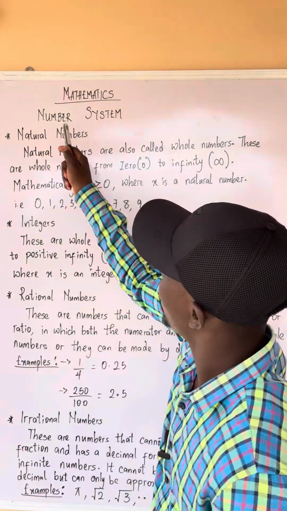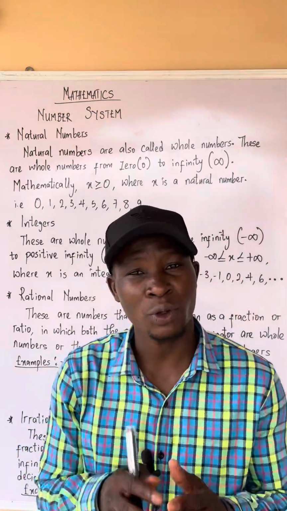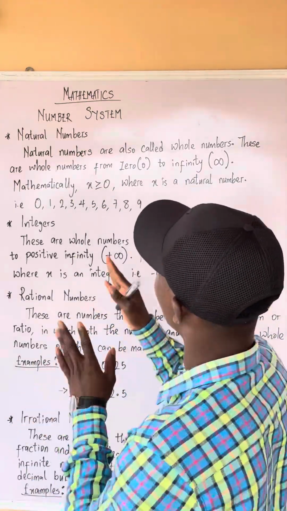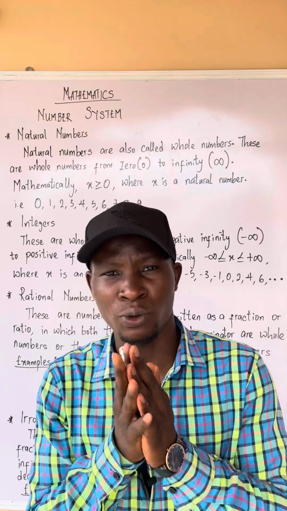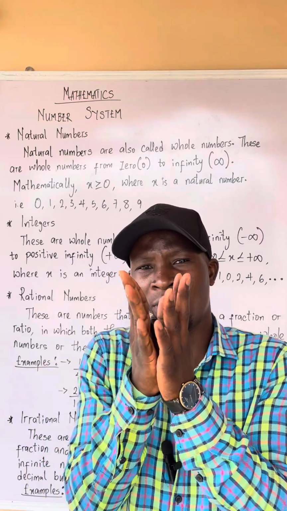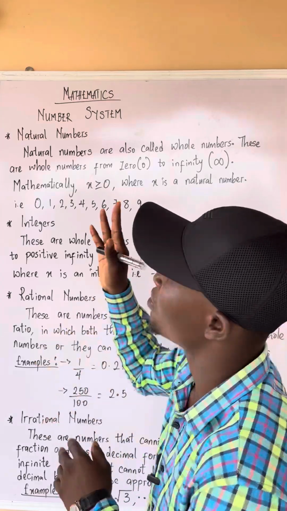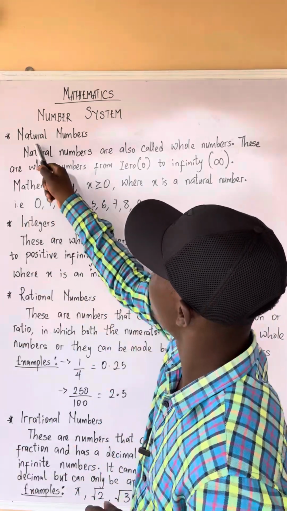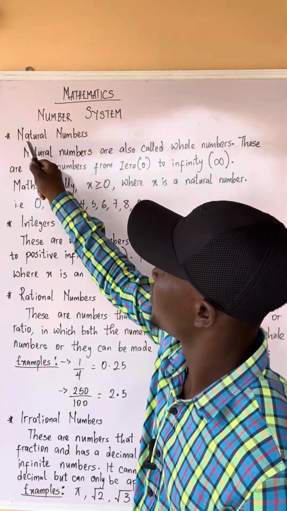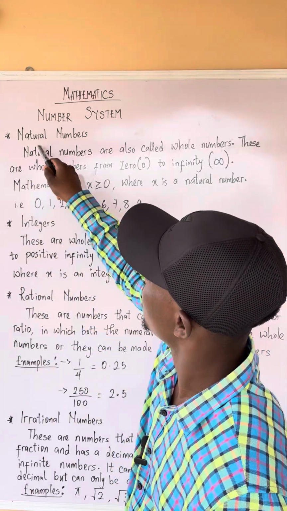So today we'll be talking about number system. I know number system is a topic in mathematics that you already know. So for the sake of the people that don't know it, the first thing we'll be starting with is what we call the natural numbers.